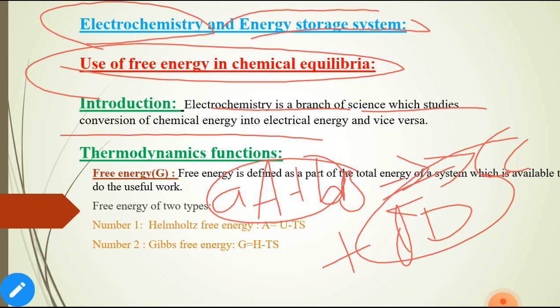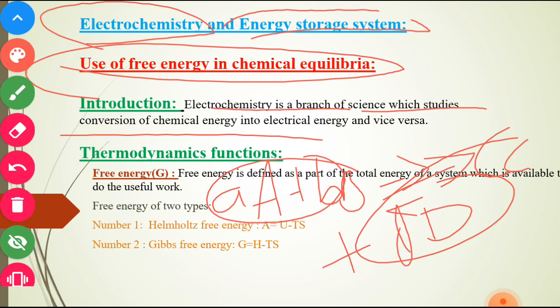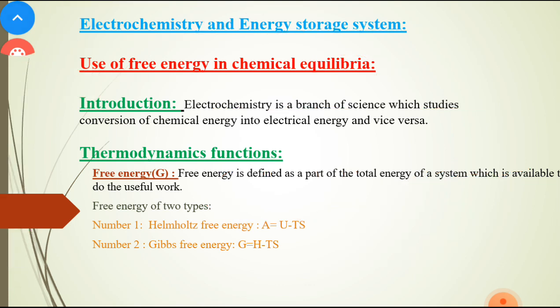Next we move on to the thermodynamic functions. We all know the thermodynamic functions are free energy, entropy, enthalpy, and internal energy. In this we first start with free energy. Free energy is defined as the part of the total energy of a system which is available to do useful work. Here we are using the free energy for useful work. That is why it is called free energy.